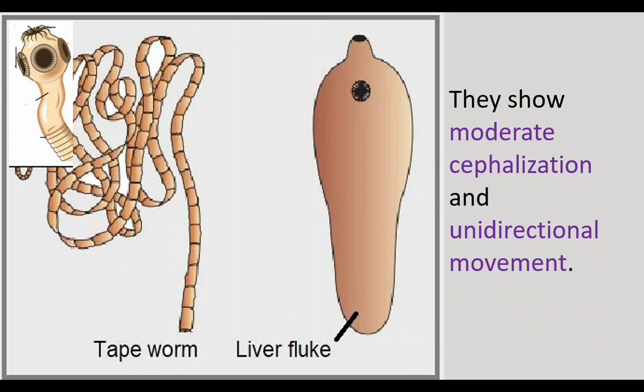Cephalization means the presence of brain, sense organs and mouth at the anterior end. Here the head formation is moderate. They move in a single direction. Examples are tapeworm and liver fluke. Liver fluke lives inside the liver of sheep. Tapeworm is a parasite of human beings.